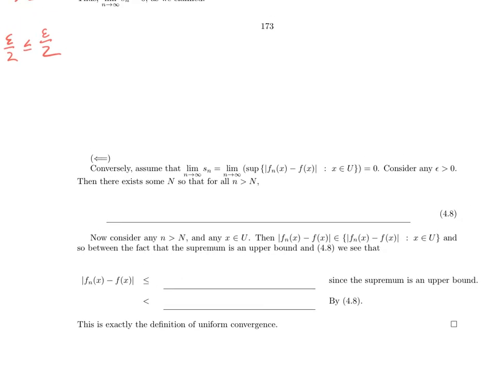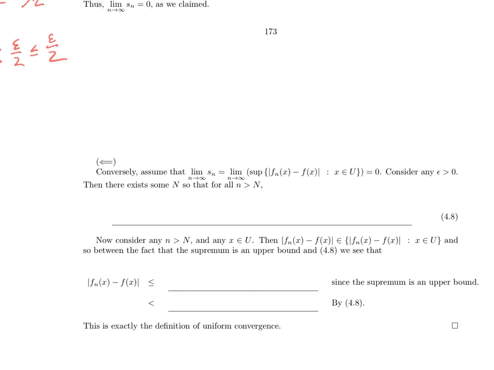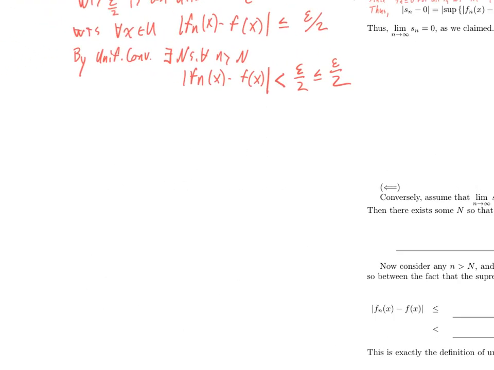On the other hand, let's assume that the limit as n goes to infinity of S sub n, which is to say the limit as n goes to infinity of the supremum of this set of all things that look like f sub n of x minus f of x, where x is in U, that limit is equal to 0. And what do I want to show? I want to show that the sequence f sub n converges to f uniformly.